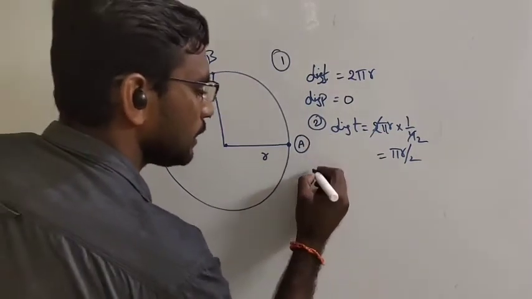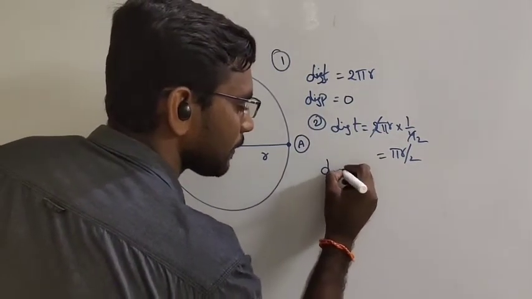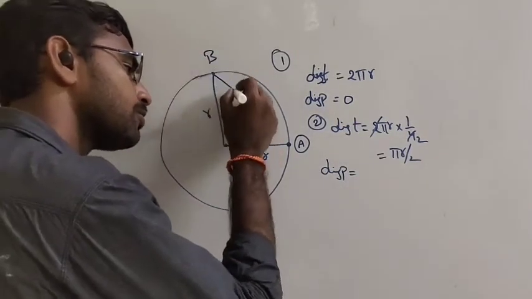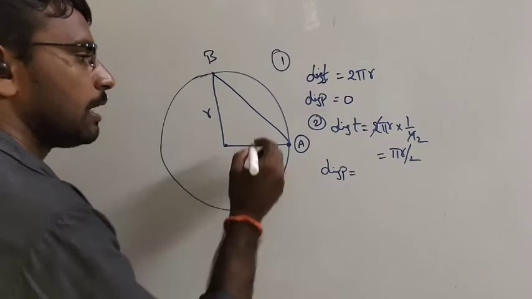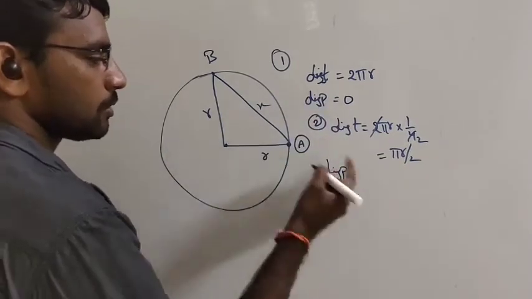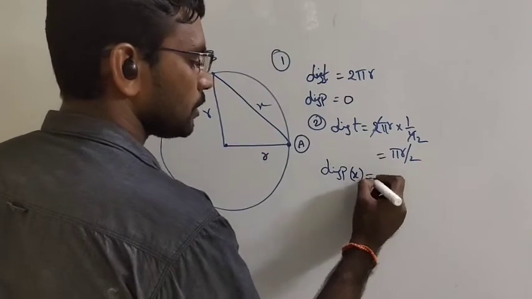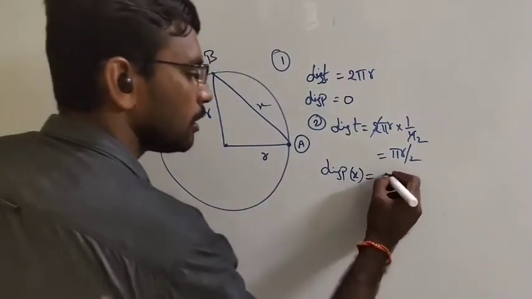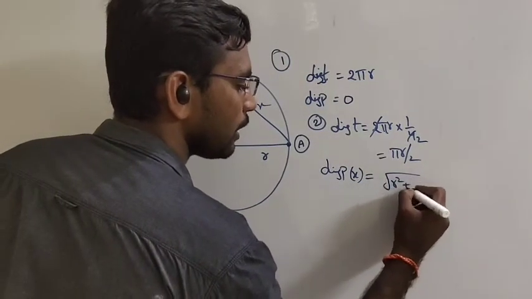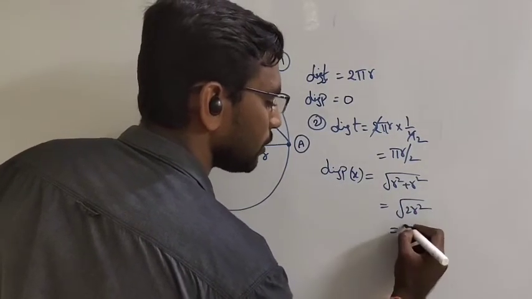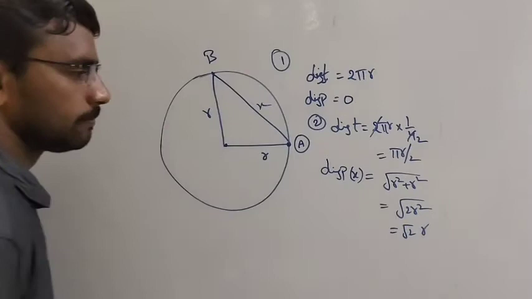Then what about displacement? Displacement is the shortest distance. Assuming this is x, displacement x equals square root of r square plus r square. So square root of 2 r square will be root 2 into r.